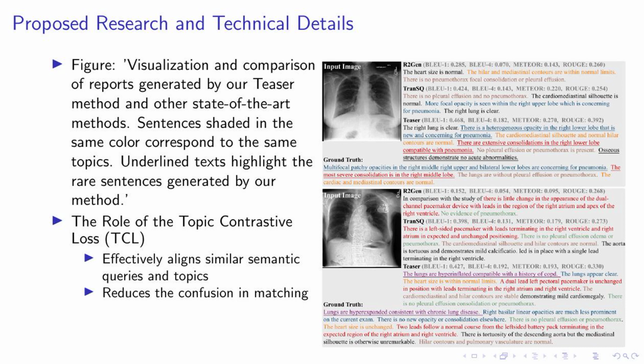This is a crucial step in our method, as it allows us to separate common topic queries from rare ones, addressing the issue of conventional retrieval-based methods being unable to learn rare topics. In essence, our method not only improves the accuracy of medical report generation, but also ensures that no crucial information, no matter how rare, is overlooked. This is a significant step forward in the field of medical report generation.